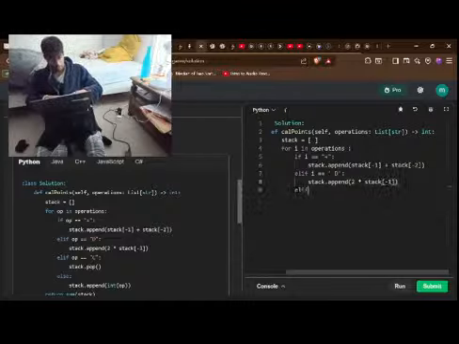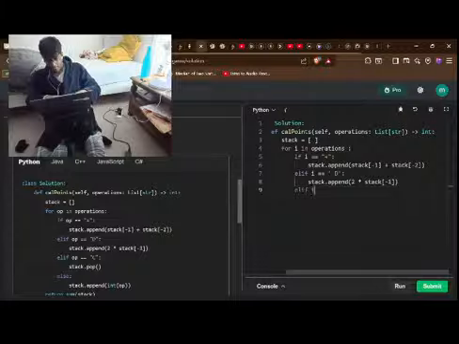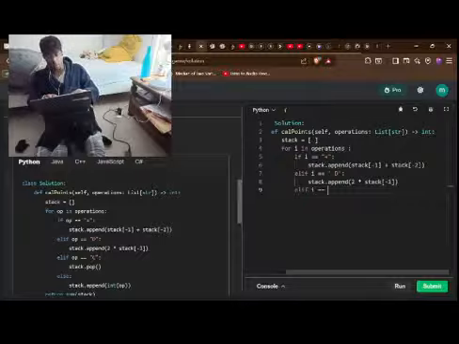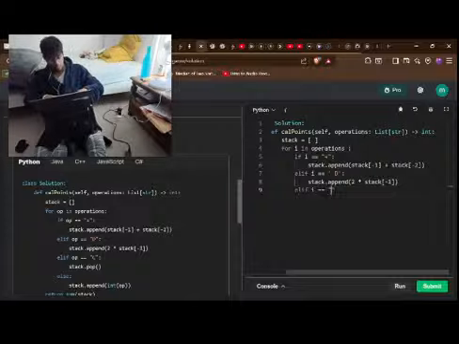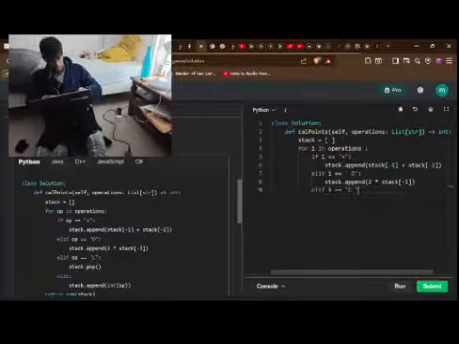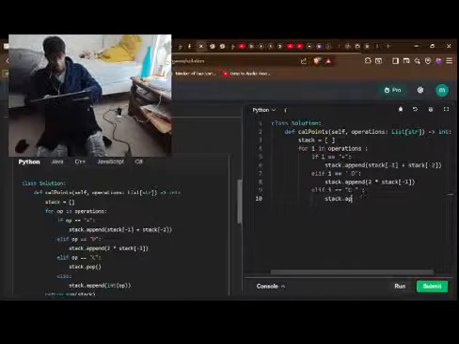Okay, let's go to this one. It's going to be C. It's going to be minus. No, don't delete, pop. So pop means the first one goes out. Okay, C. Stack dot append. No, stack dot pop. I need to pop the last one.